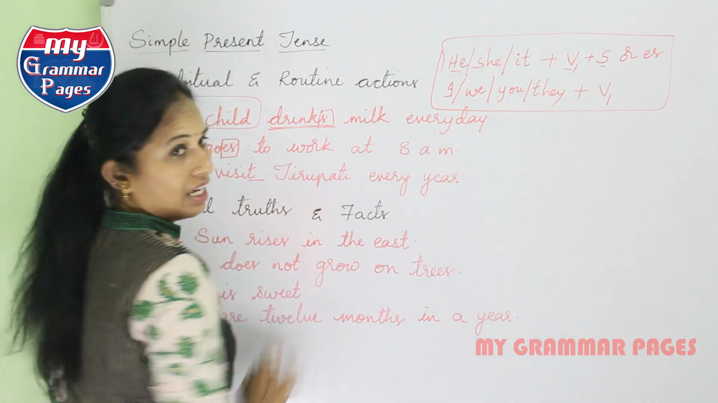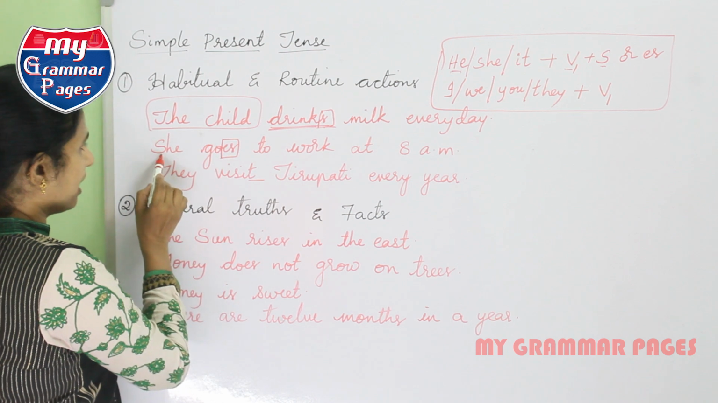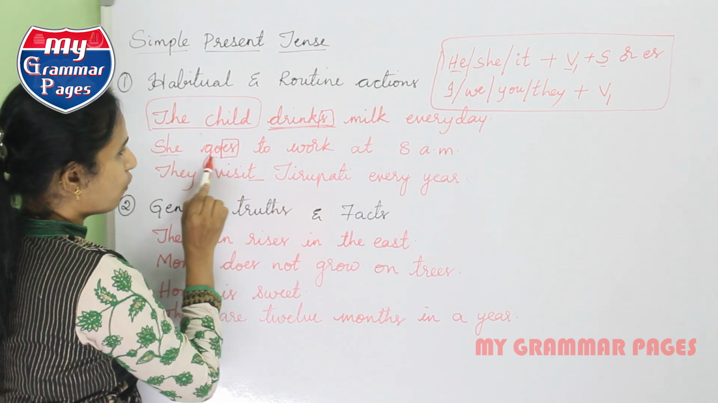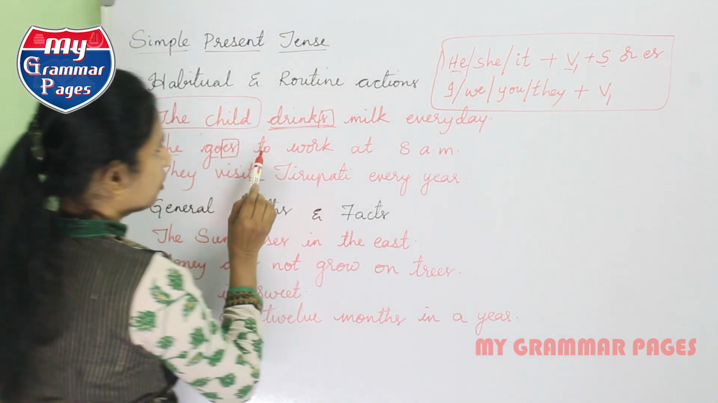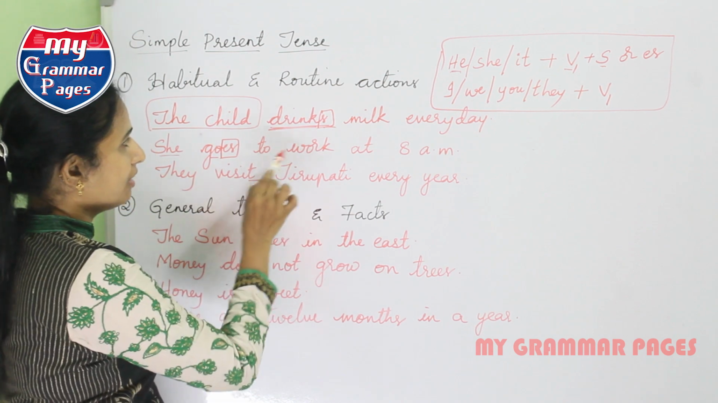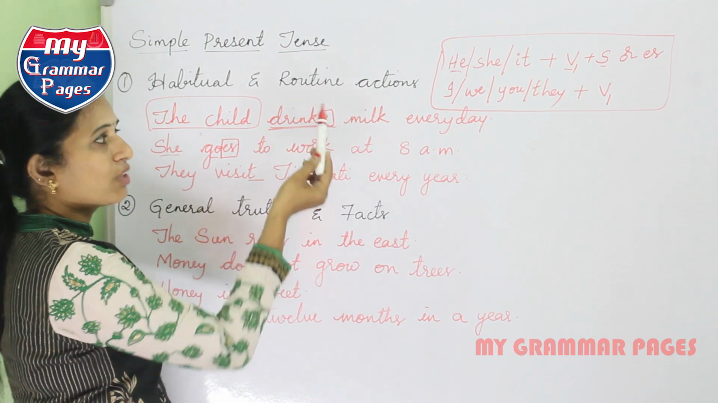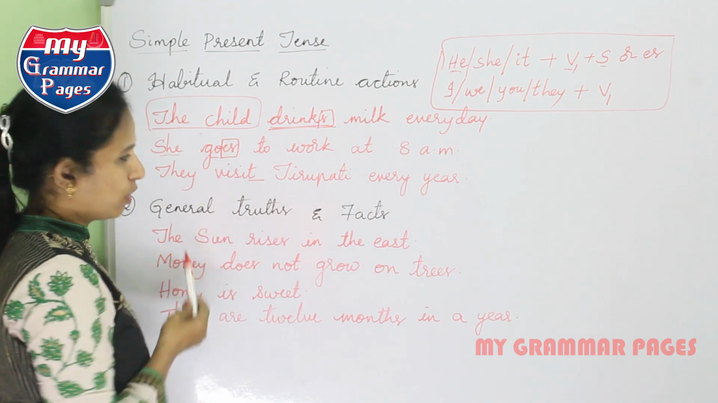Drinks milk every day. And she goes to work at 8 a.m. She comes here, goes. This is the root form of V1, and go plus es, to work at 8 a.m. These are the routine verbs. This is a habitual action. The child drinks milk every day and she goes to work at 8 a.m. This is a routine work.